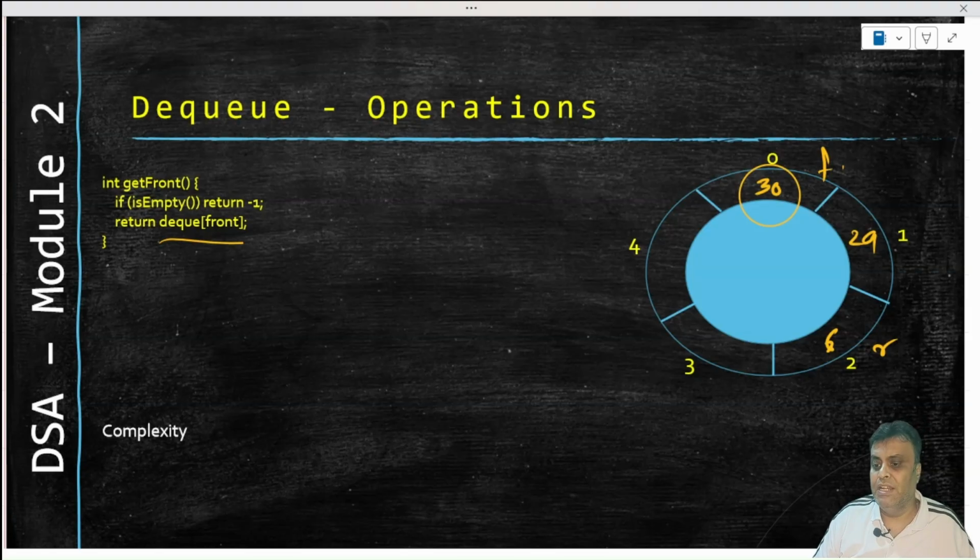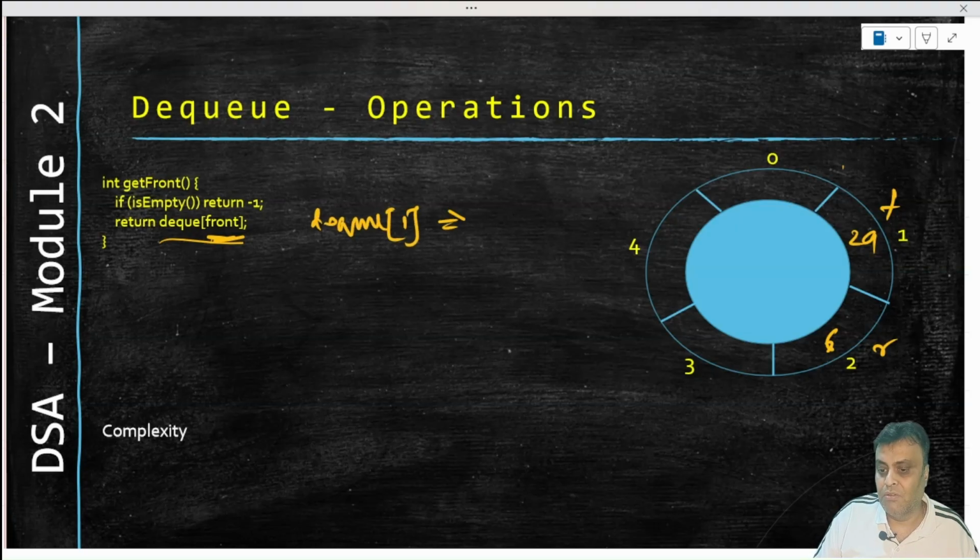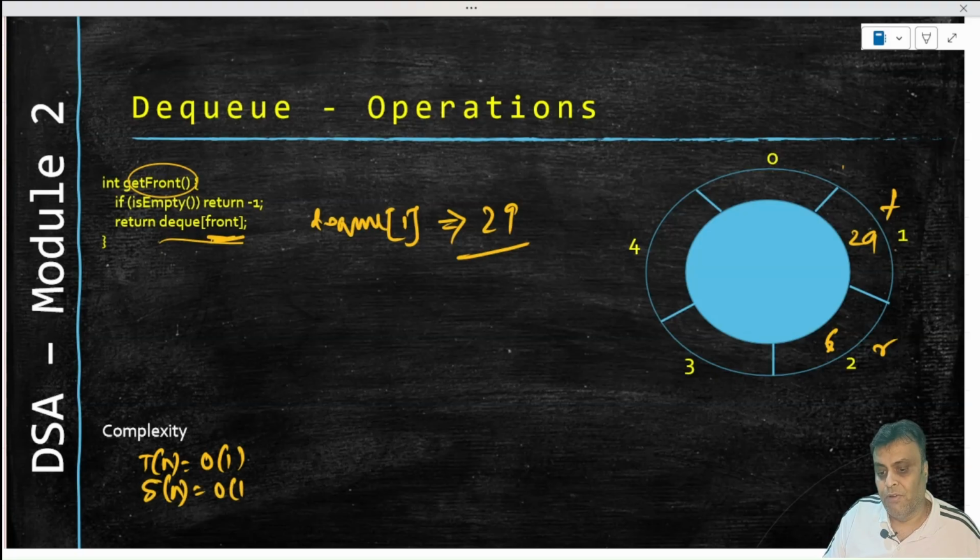And even if I delete this front and move this forward, so this front will now come here. Because front is pointing here, this front index now points to DQ of 1, right? So it will return 29, and that's what get front will return. Time complexity of this will again be order of 1. Space complexity will again be order of 1, right? So that's on the get front.